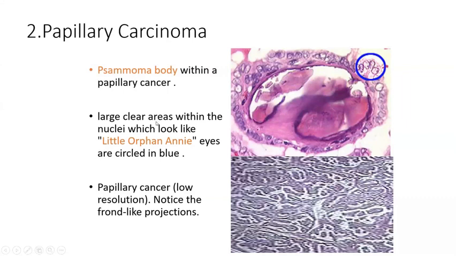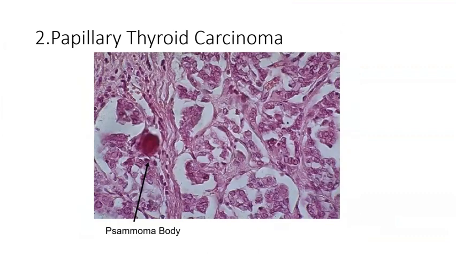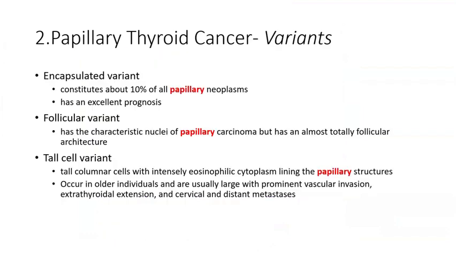Or there can be intranuclear inclusions or intranuclear grooves, separations. These are the specific nuclear features which we will see. This is a ground glass appearance. In the ground glass appearance, we can see there will be a constriction on both sides of the nucleus. That is called ground glass appearance. These are some more psammoma bodies.